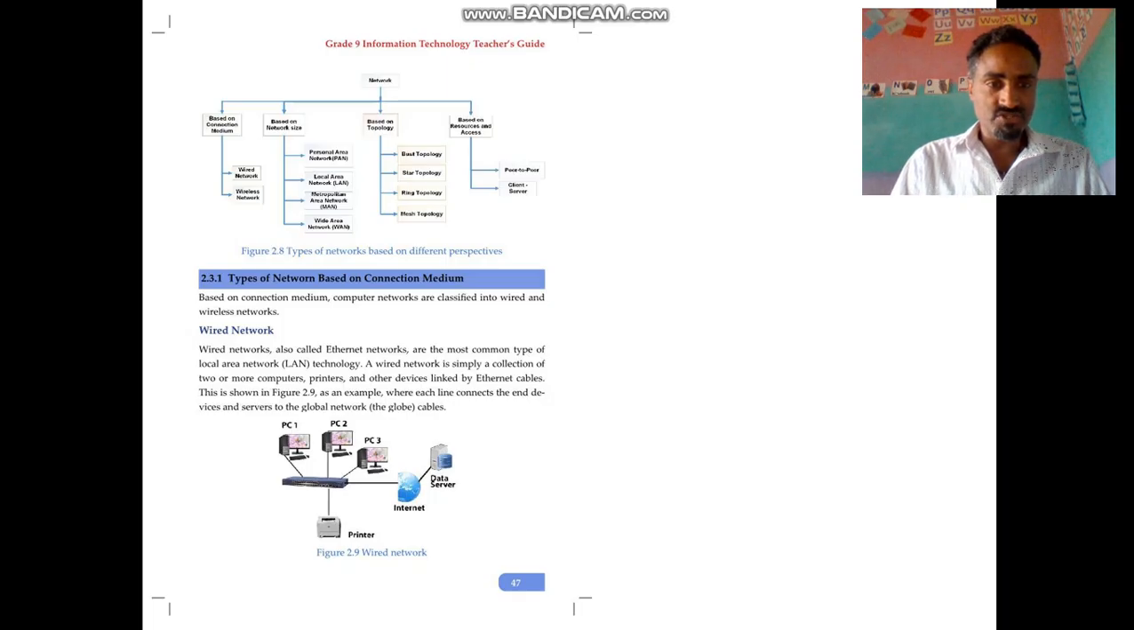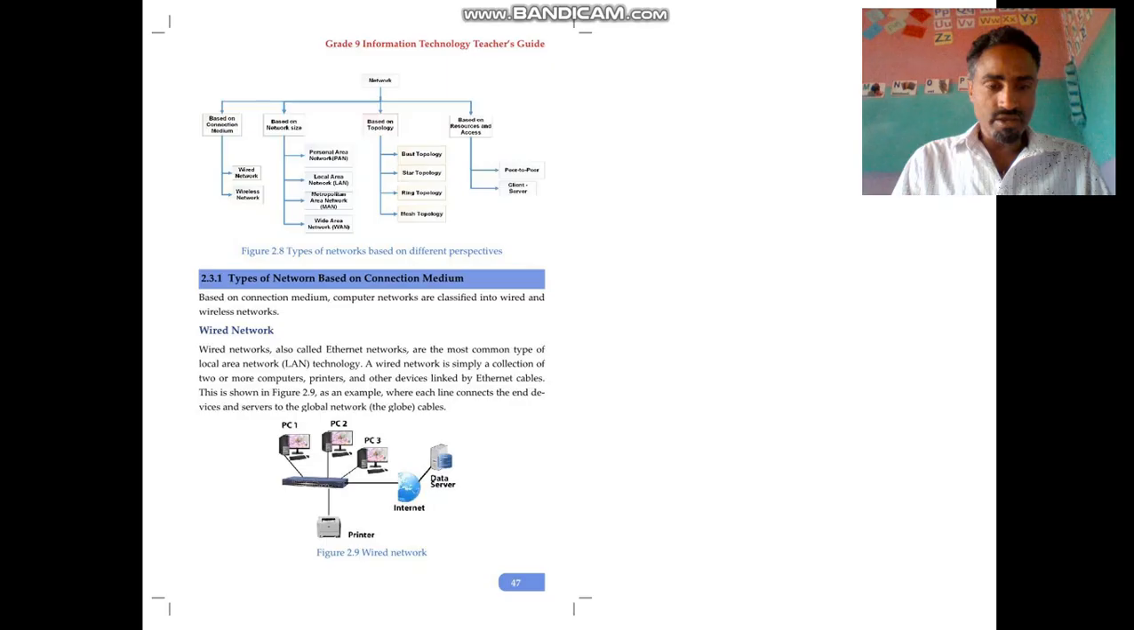The first classification is types of network based on connection medium. Based on connection medium, computer networks are classified into wired and wireless networks. The first one is wired network. Wired networks, also called Ethernet networks, are the most common type of local area network technology.